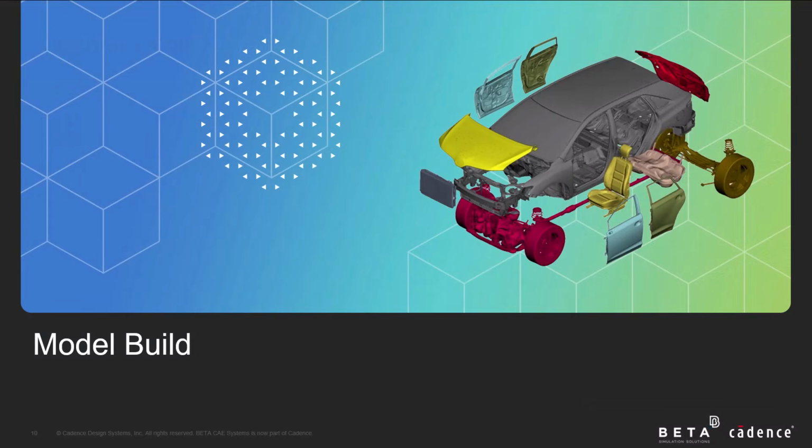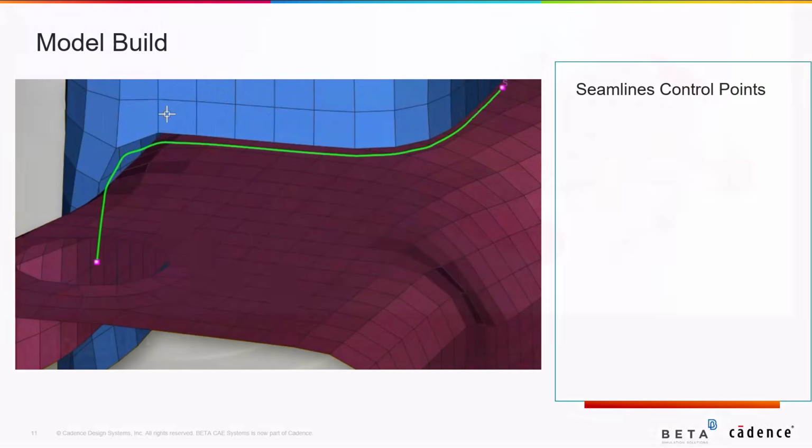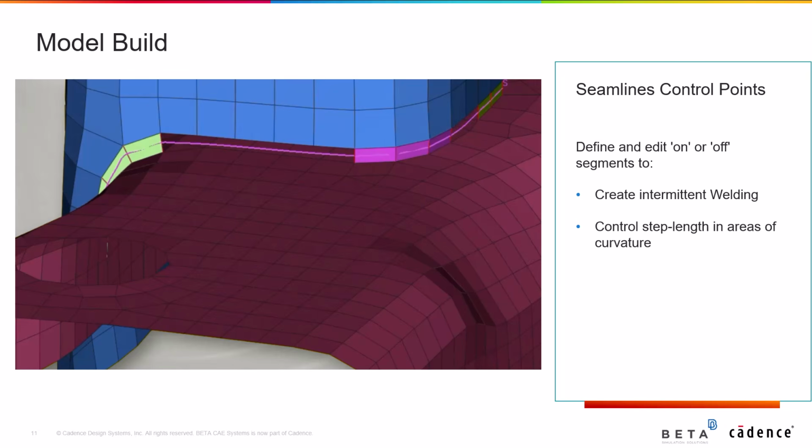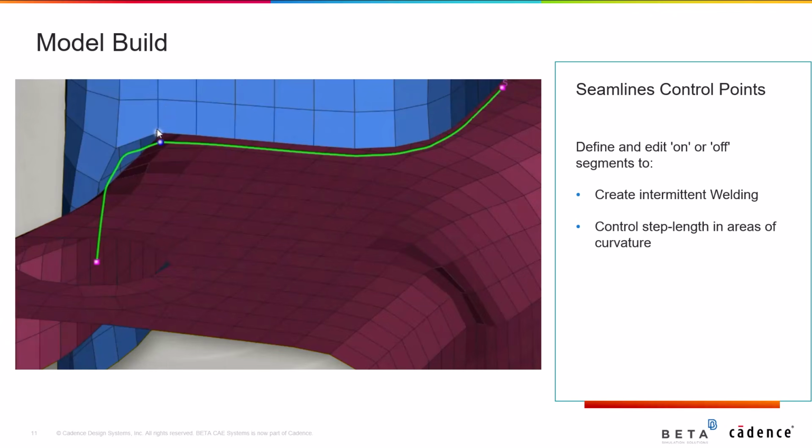Next, let's focus on another major category, the model build, where several new capabilities have been introduced. First of all, with the newly introduced Seamlines control points, it is possible to define and edit on or off segments, to create intermittent welding effortlessly, and to uniformly control step length in areas of curvature on seam welds. It is also possible to use or project existing model nodes for the creation of the control points.